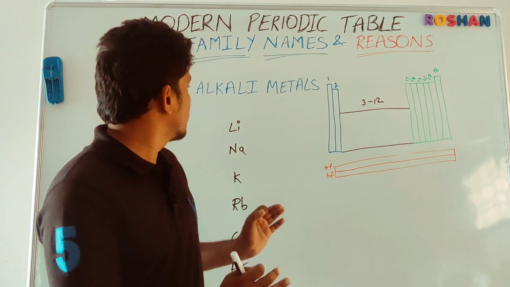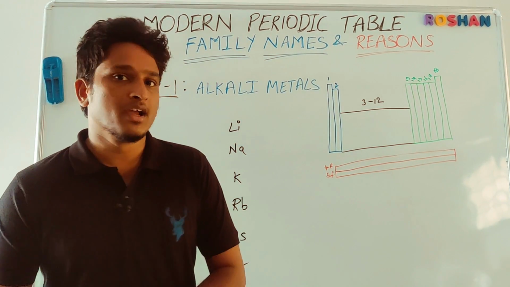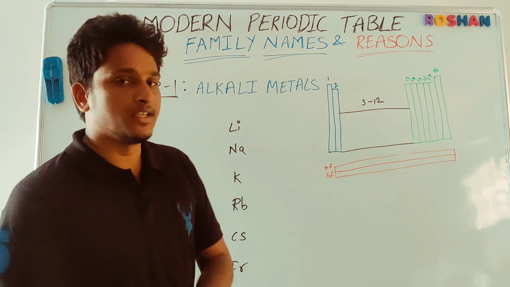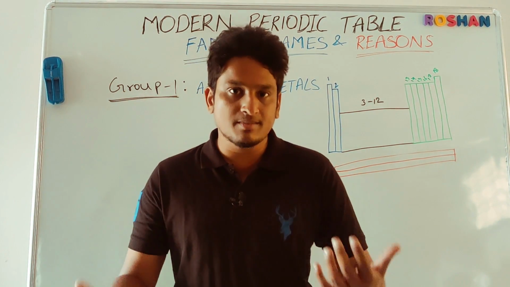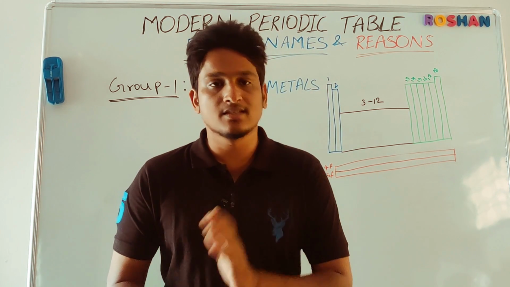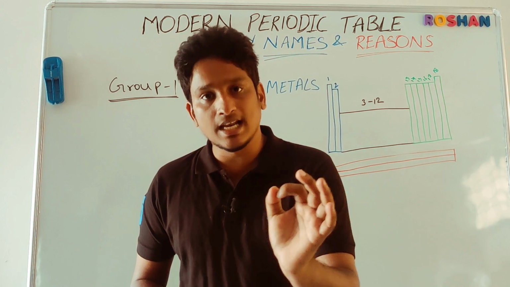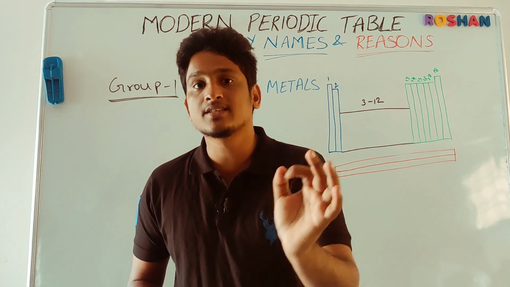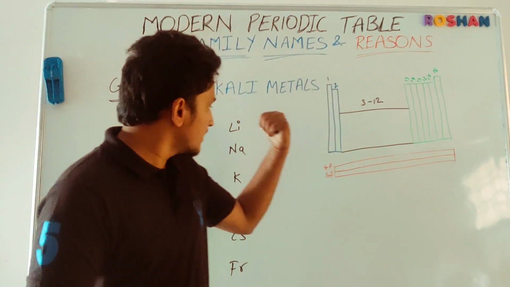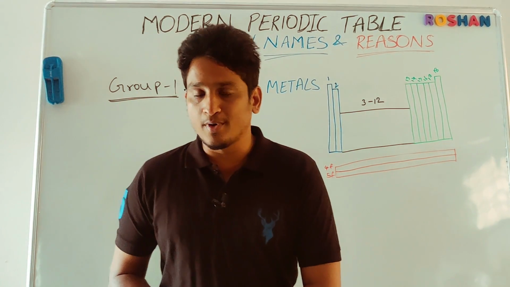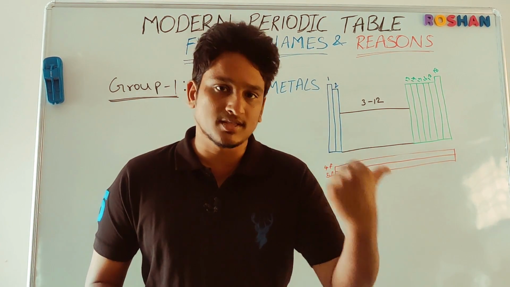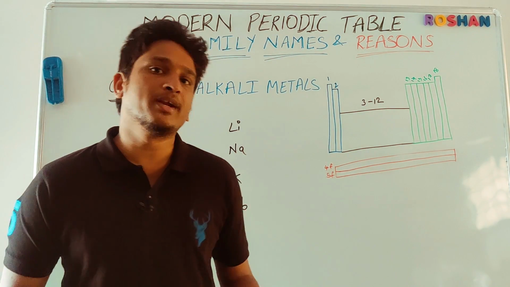These elements are called alkali metals. This group is also called the lithium family, because the metals start with lithium. So what is the reason behind the name alkali metals? Students, the word alkali means a base that dissolves in water. All these elements form basic oxides, for example lithium oxide, sodium oxide, potassium oxide, rubidium oxide.